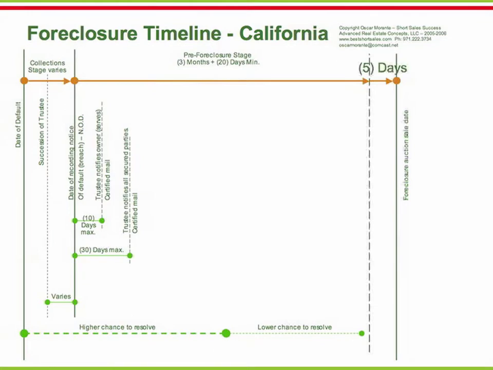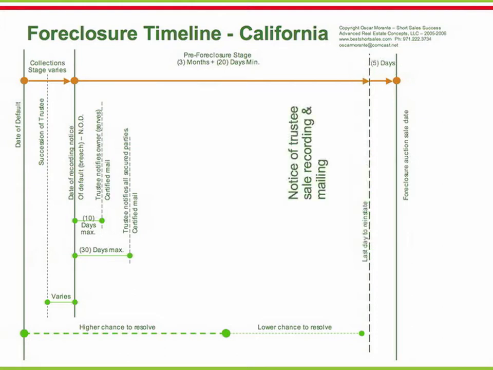The last day for the property owner to reinstate the defaulted loan is 5 days prior to the auction date. Within those 5 days prior to the auction sale date, the bank is no longer required by law to allow loan reinstatement by the owner. Once in this period, the creditor may or may not allow reinstatement.